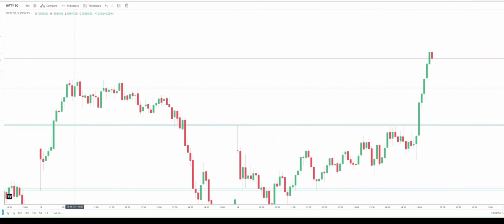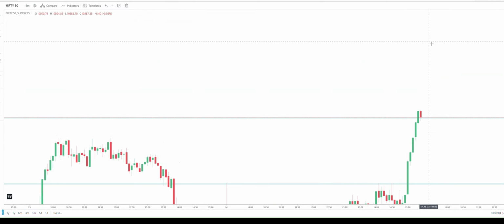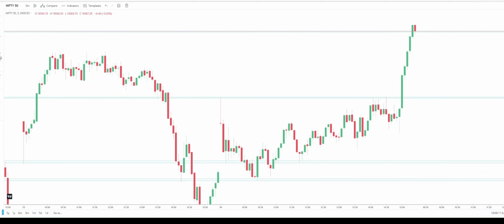This is one support. And always remember, when there is a close, that area is both support and resistance for the next day's trading. Remember that. If it opens above, this will act as a support. If it opens below, this will act as a resistance. Be careful. So this one is the first support, this one is the second support, and this is the closing resistance and support both, right? So this is the concept of support and resistance.